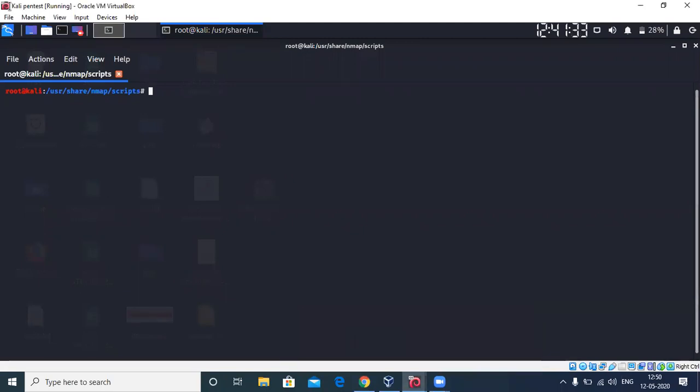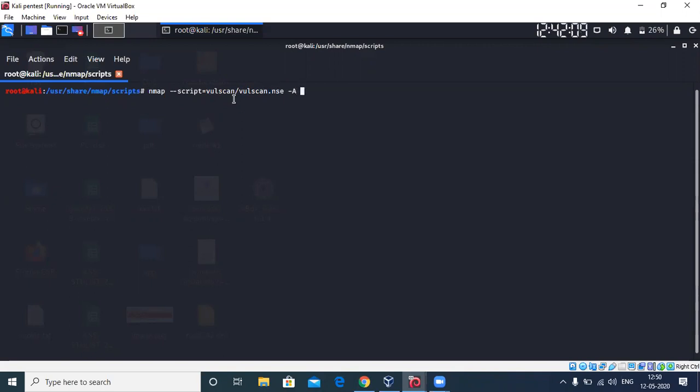Meanwhile, let's see how to run those scripts. As I told you, the command will be --script=, and after the equals sign you place the location. The default location whenever you put the script tag is this location itself, so you can directly mention the name. If I want to use Vulscan, I had the Vulscan folder inside, so I place the location from that folder: vulscan/vulscan.nse.